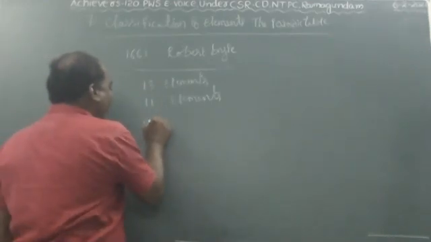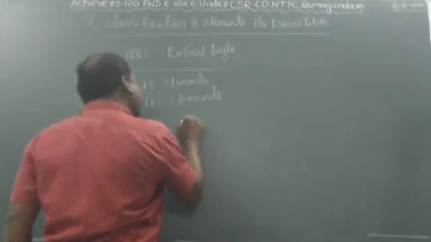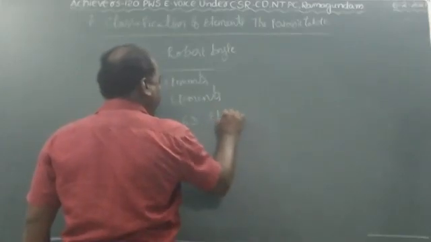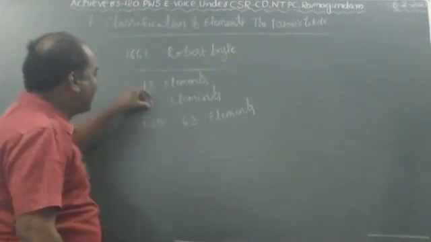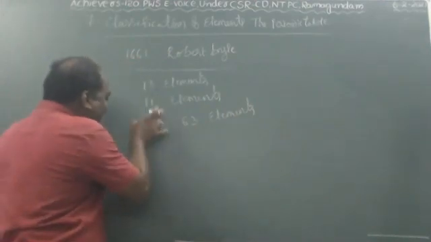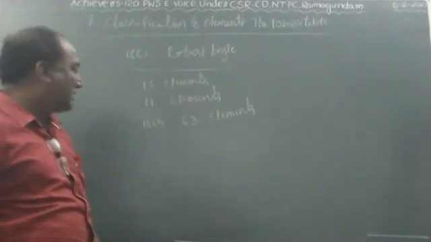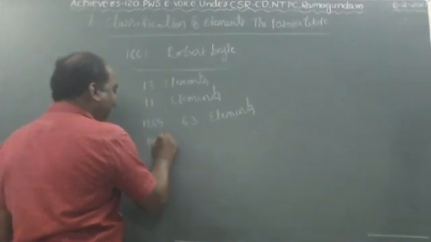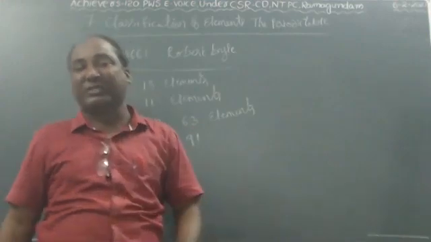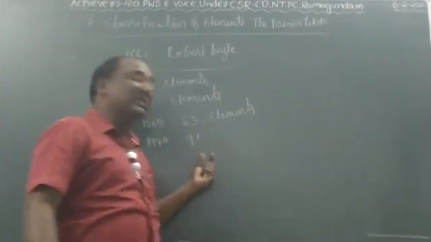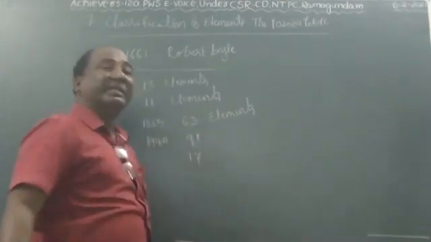In 1865, 63 elements were discovered. Don't add 63 plus 11 plus 13. In 1865, at that time, a total of 63 elements had been discovered. In 1940, 91 elements were discovered from natural sources, and another 17 elements were discovered synthetically.